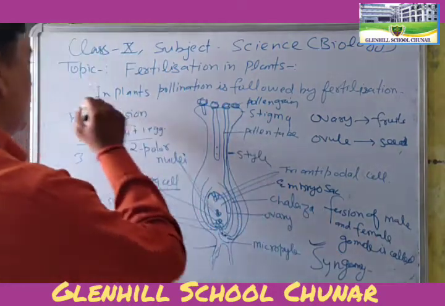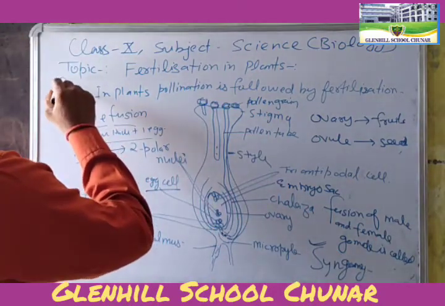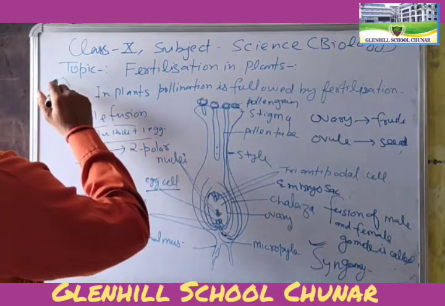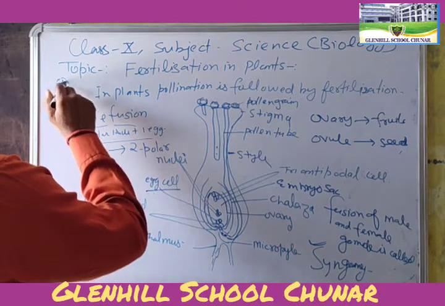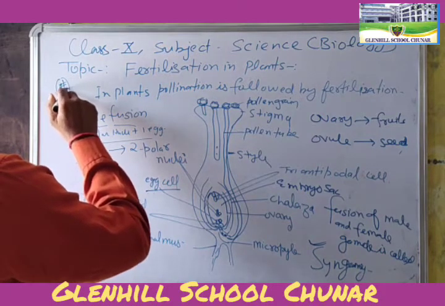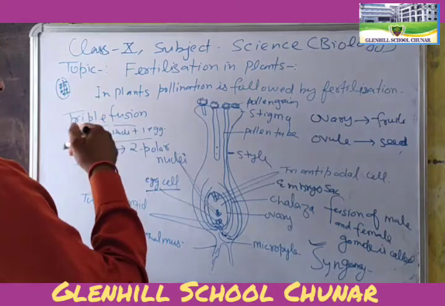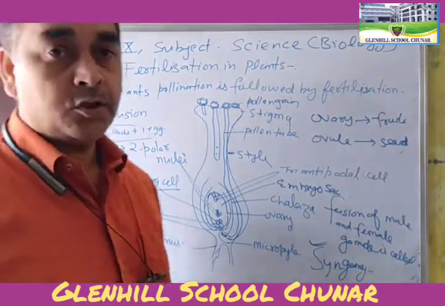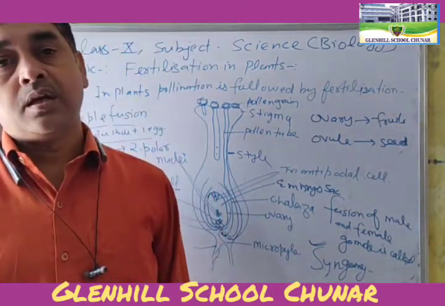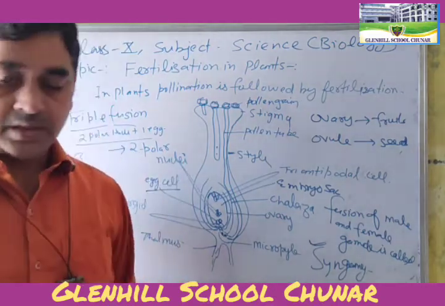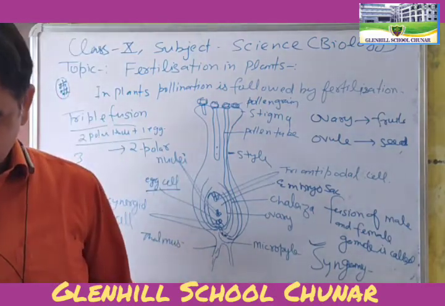You know there are so many ovules found. After fertilization, after the maturing of the ovules, they develop into the seed.